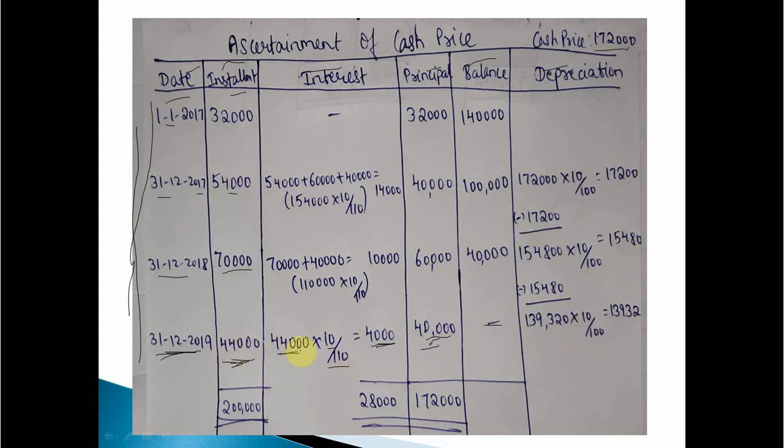44,000 was the last installment. On 44,000, 10% interest, that is 10 divided by 110. 4,000 is the interest. Then what about principal? 44,000 minus 4,000, 40,000. Clear?